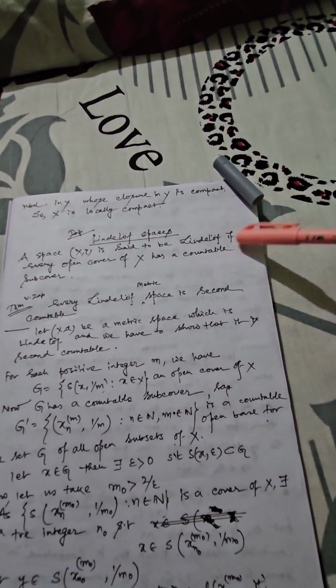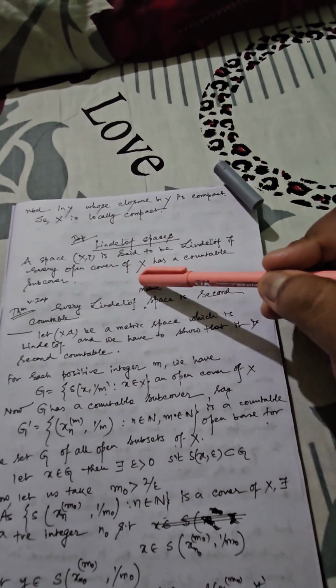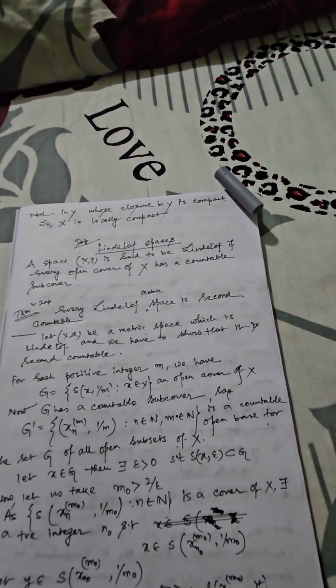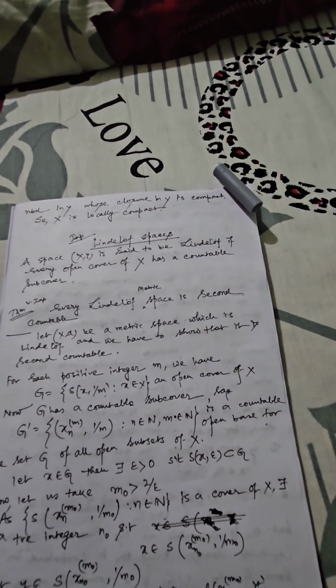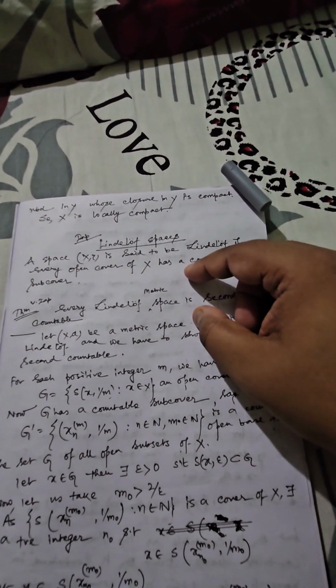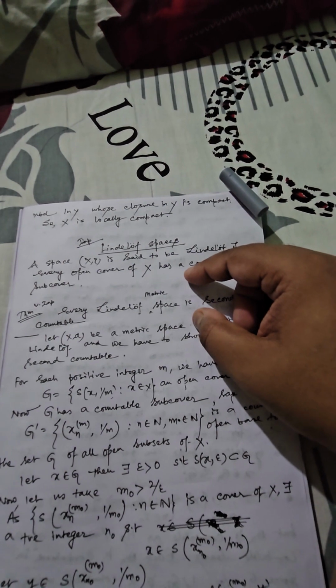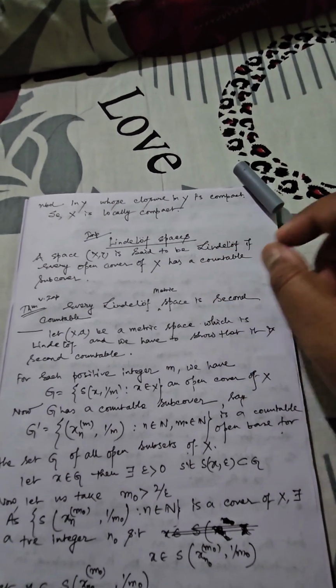(X, tau) is said to be Lindelof if every open cover of X has a countable subcover. In the compactness chapter, during metric spaces or even in real analysis, we have used this term Lindelof space, and we have also used this definition. Here also, to some extent, in topological spaces it is important.